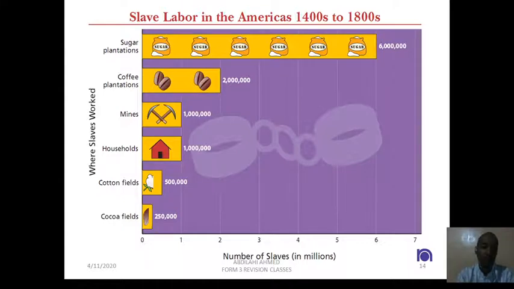How many were maids, in households? 1 million. What about the cotton fields? 500,000. What about the cacao fields? 250,000. So this is almost, I think, 10.75 million people here. But the number of slaves was more than this. Okay, they were more than this.